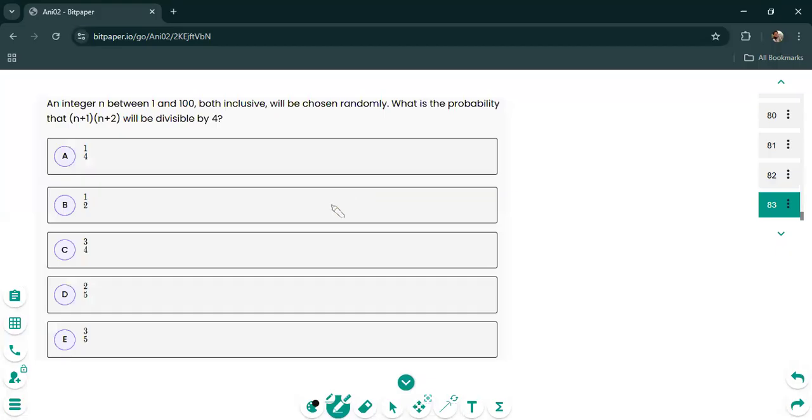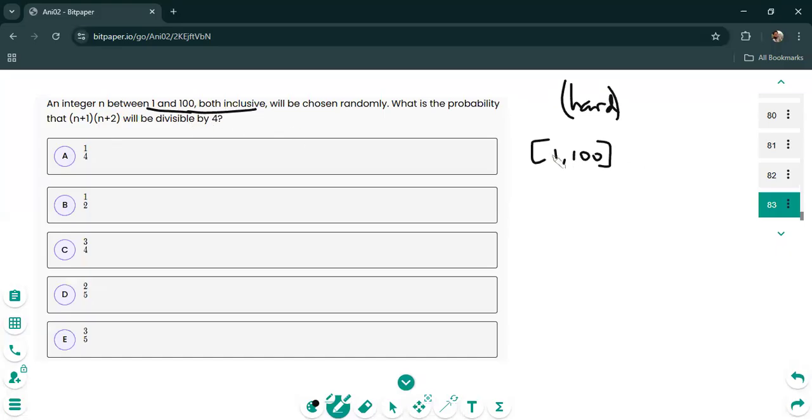All right, moving on to the last one. This is a rather difficult question. I would call this very hard. An integer n between 1 and 100, both inclusive, will be chosen randomly. What is the probability that n plus 1 times n plus 2 will be divisible by 4?